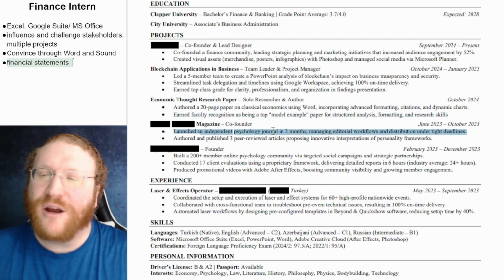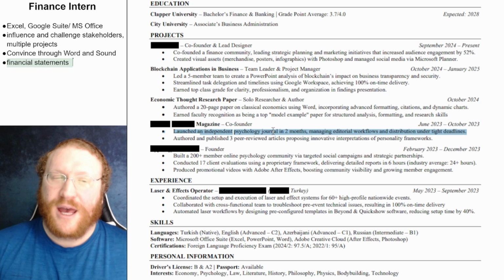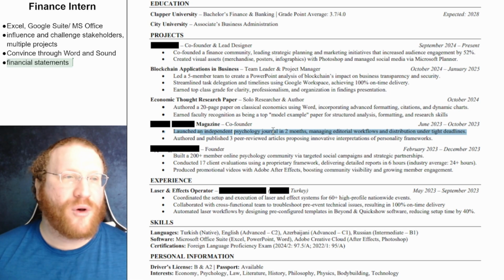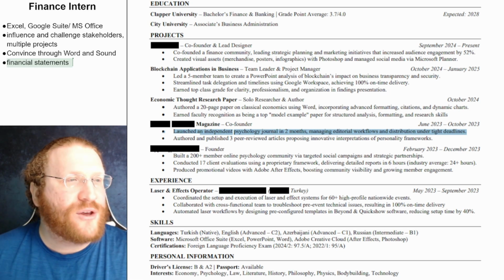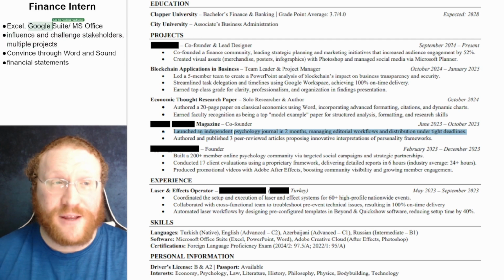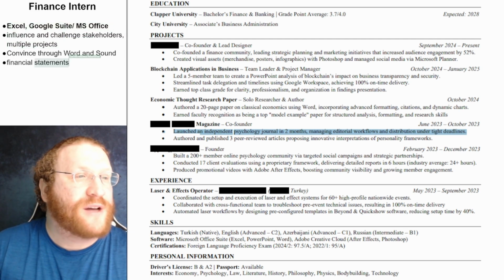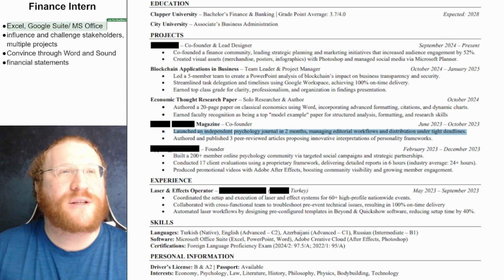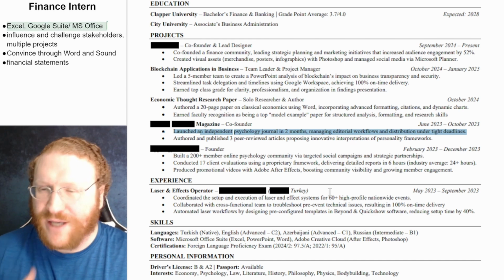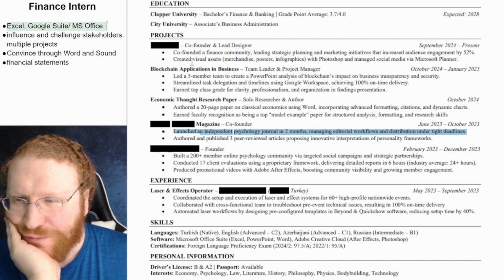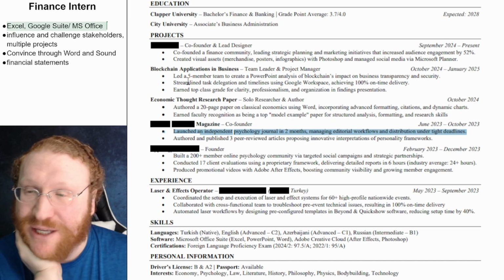So yeah, I need to know specifically how you convinced people. I am missing that you did this part. I see the top part here, and I think this is good. I see the financial stuff here. This is good. But where is the ability to influence people? That is what I need to see. And I think that's kind of the only thing that's really missing from this.